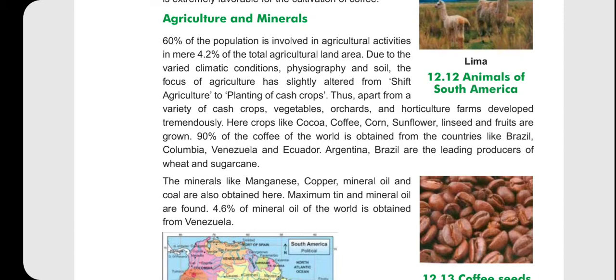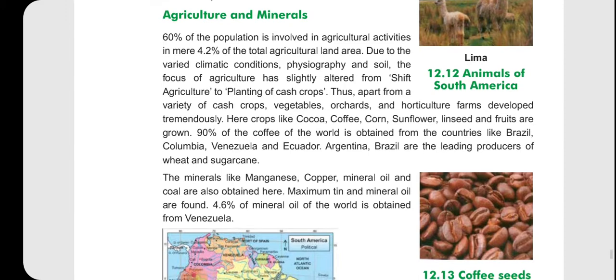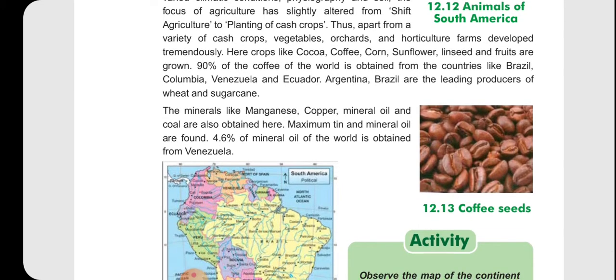The physiography and the fertility of the soil are such that there is a shift from subsistence crops to plantation cash crops. Thus, apart from a variety of cash crops, vegetable, orchard and horticulture farms have developed tremendously.